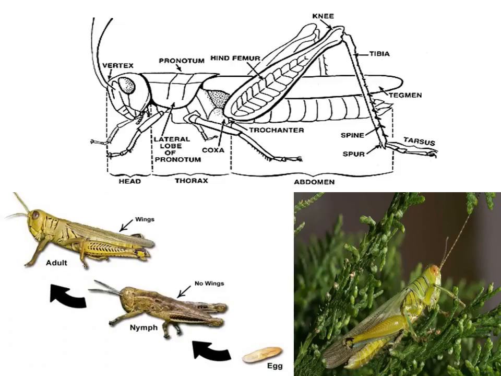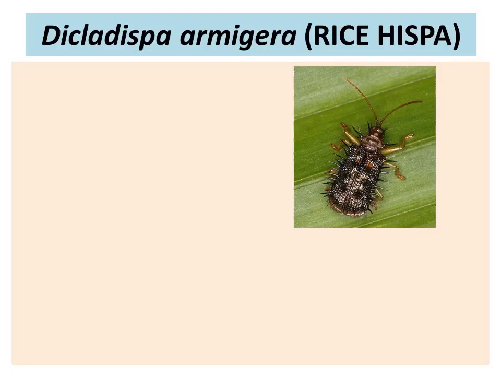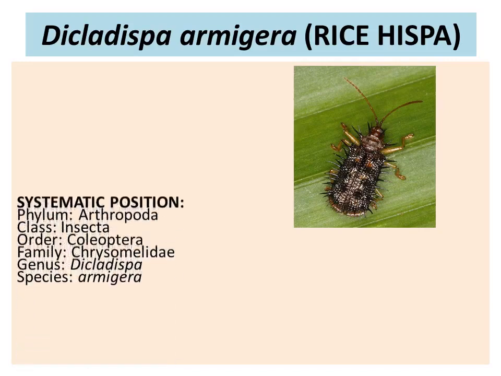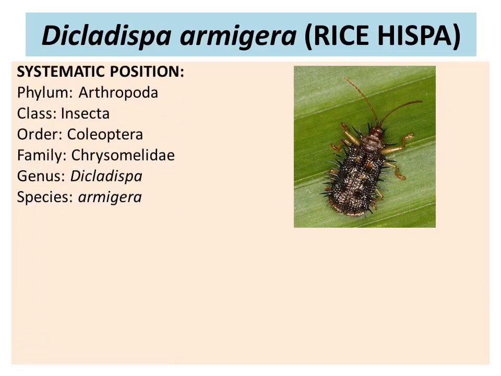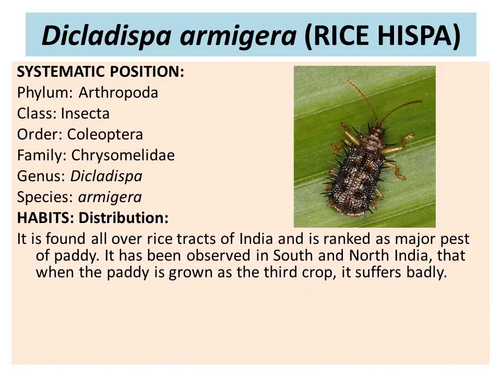So this is how the individual looks. The life cycle includes egg, nymph and the adult. Coming to the third individual, it is rice hispa, that is Dicladispa armigera. Systematic position: phylum Arthropoda, class Insecta, order Coleoptera, family Chrysomelidae, genus Dicladispa, species armigera.